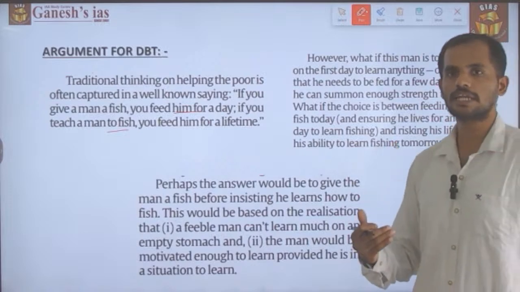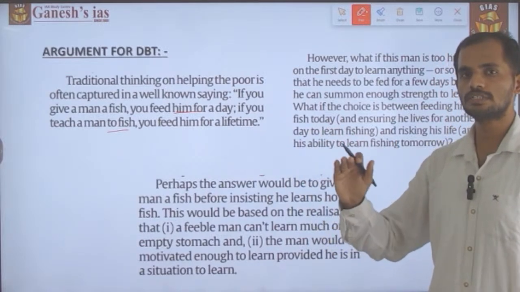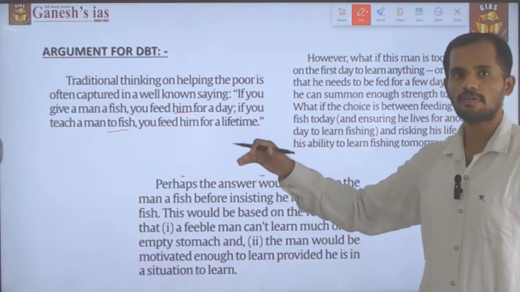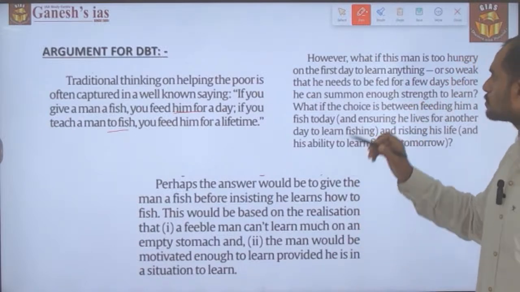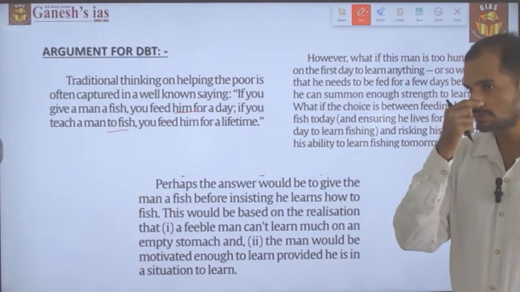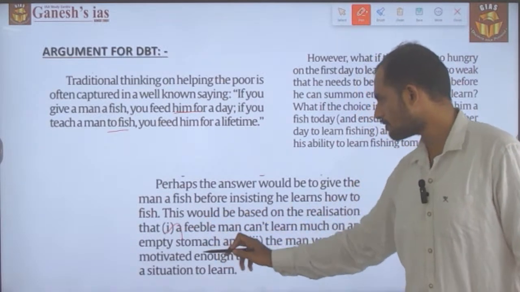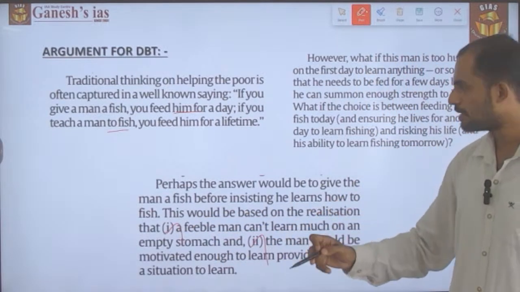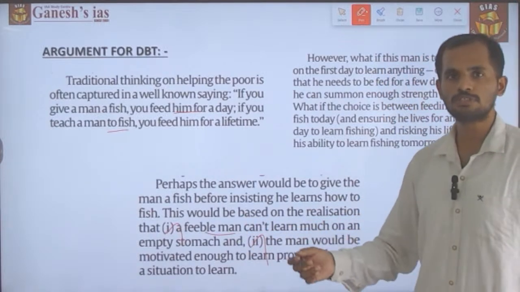So to overcome such hunger and health-related issues, and to make him or her ready for developmental activity, an initial push needs to be given in the form of welfare schemes. So that is the reason why direct benefit transfer is needed. These are the two principles under which it has been implemented. That is, a feeble man can't learn much on an empty stomach.